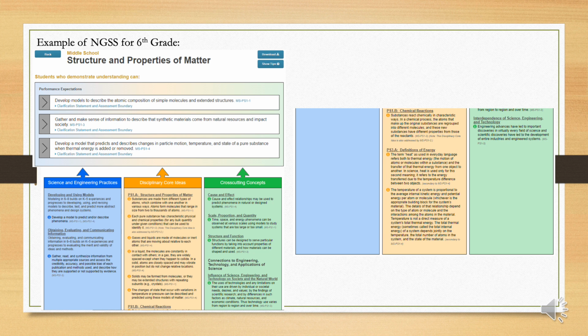And the last expectation would be to develop a model that predicts and describes changes in particle motion, temperature, and state of a pure substance when thermal energy is added or removed. Below them are the science and engineering practices, the disciplinary core ideas, and cross-cutting concepts, and you can look further into that information on their website.